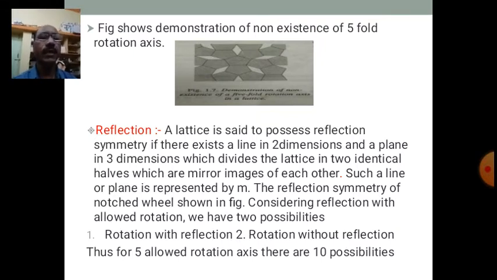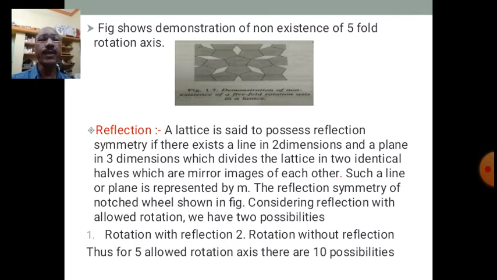There are two possibilities: simple rotation without reflection, and rotation with reflection. Rotation and reflection at the same time, and only rotation without reflection.